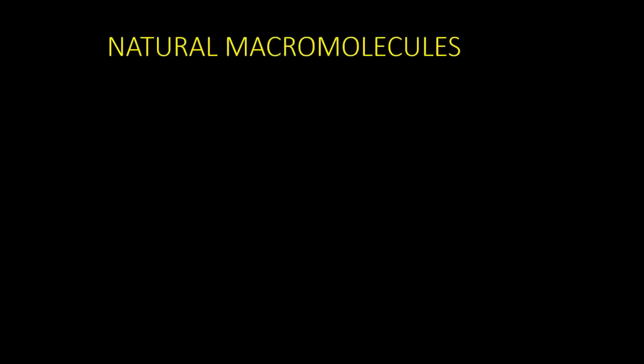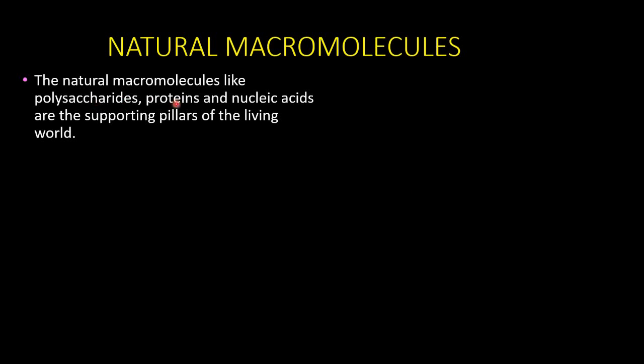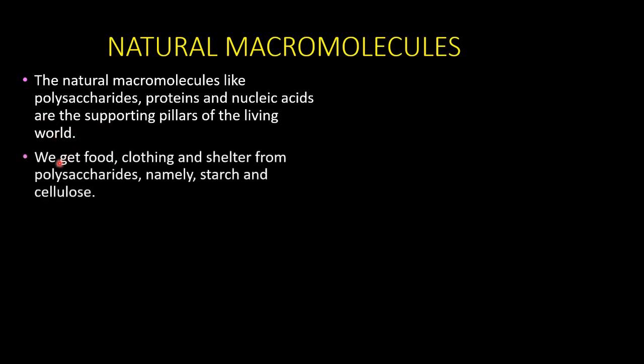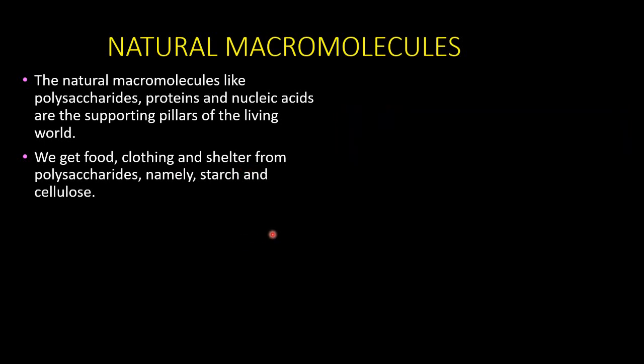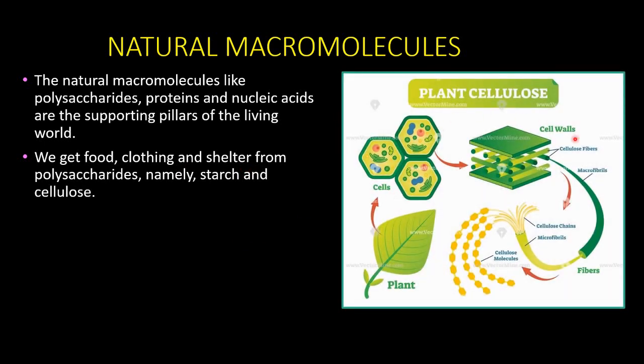First, natural macromolecules. Natural macromolecules like polysaccharides, proteins and nucleic acids are the supporting pillars of the living world. When we take starch and cellulose, we get food, clothing and shelter from it. This is the structure of starch. You can see it is made up of repetition of small units. Cellulose is also fiber-like, made up of a chain of small units.